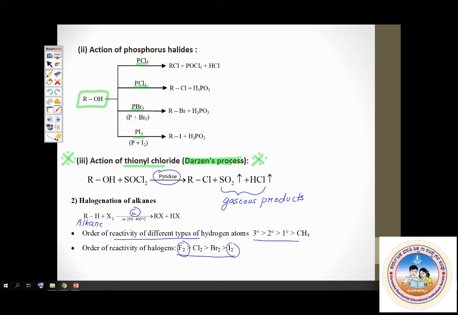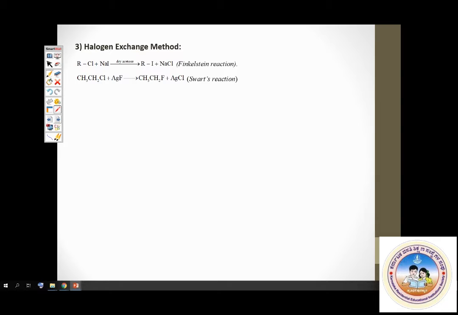Two other popular methods of preparing haloalkanes are called halogen exchange methods. You can convert chloroalkane or bromoalkane, RCl or RBr, to the corresponding iodoalkane by treating it with sodium iodide, and this reaction is popularly called Finkelstein reaction. Very important again: Finkelstein and Swarts. Finkelstein is to prepare iodides, Swarts reaction is to prepare fluorides. These are two halogen exchange methods.